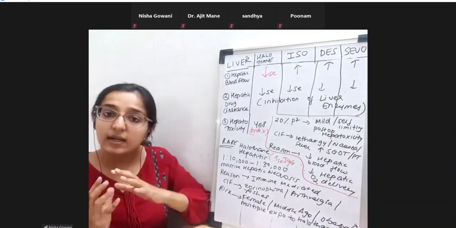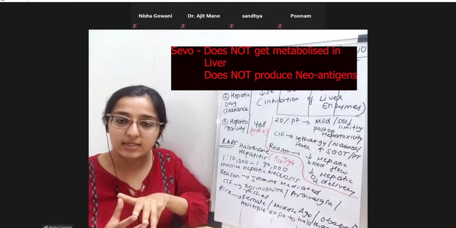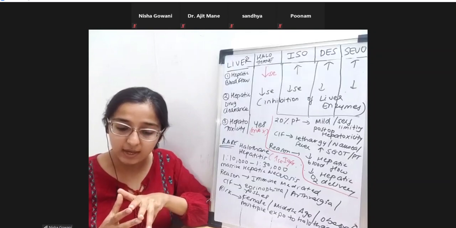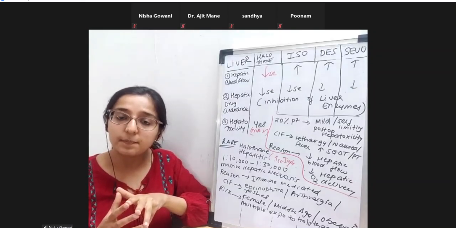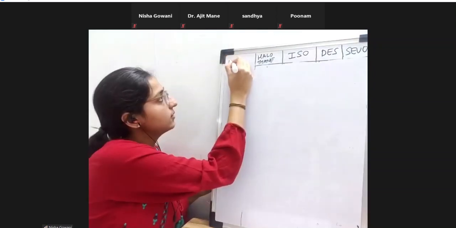Okay. Now coming to sevoflurane. Sevoflurane does not get metabolized in the liver. It does not produce any halide derivatives. Okay, but there is a problem. What is the problem? That there could be formation of compound A, which affects the kidney.